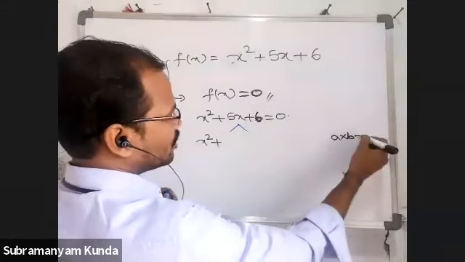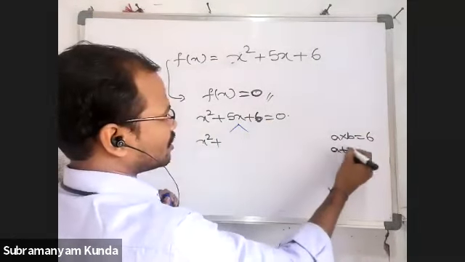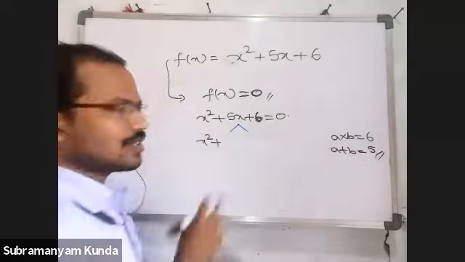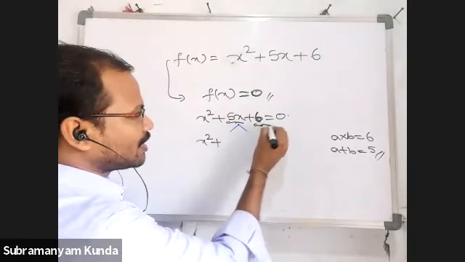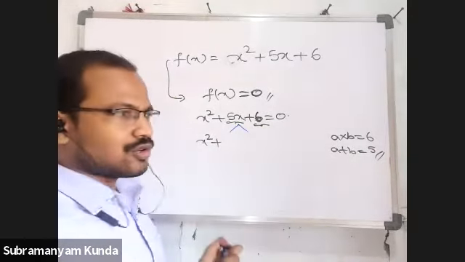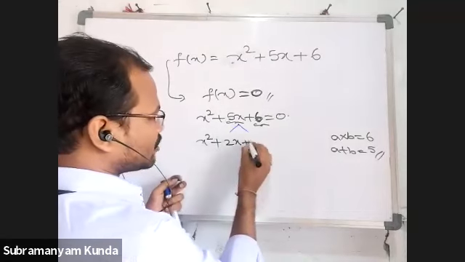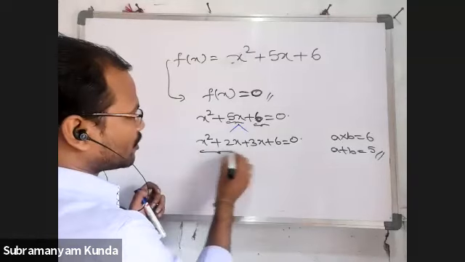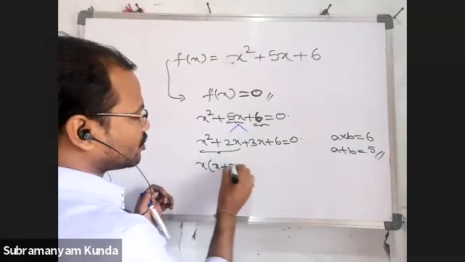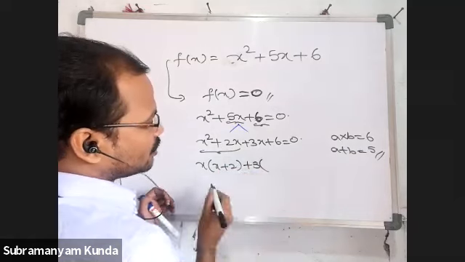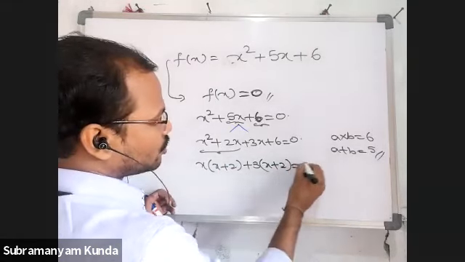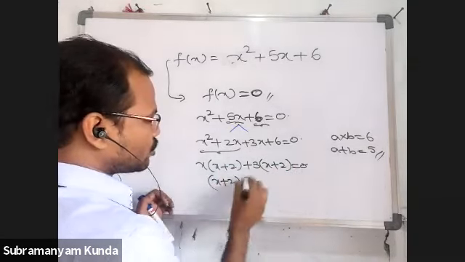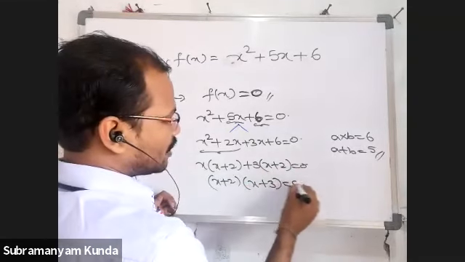So two numbers whose product is 6 and sum is 5 are 2 and 3. So x square plus 2x plus 3x plus 6 is equal to 0. From the first two terms we can take x common: x into x plus 2, plus from the last two terms 3 common, again x plus 2, equal to 0. Then x plus 2 into x plus 3 equal to 0.